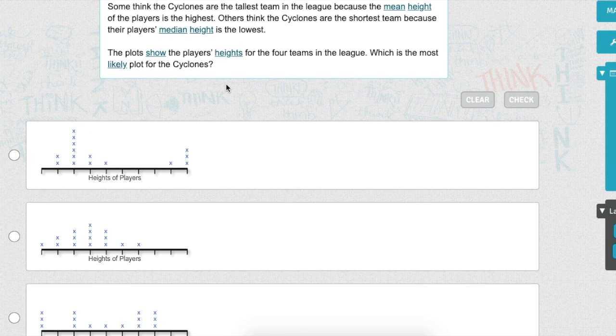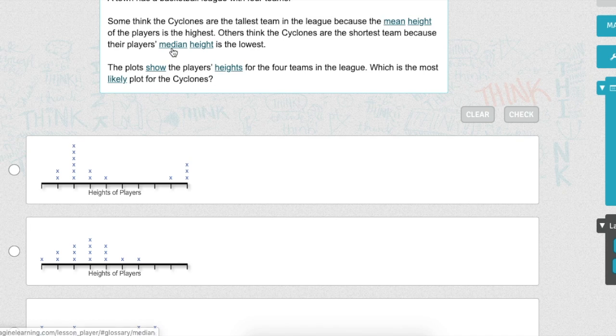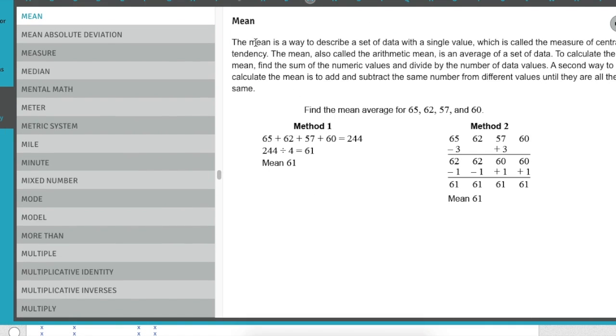Okay, again, we're talking about the mean and the median. First of all, what's the mean? We haven't talked about that yet. The mean is a way to describe a set of data with a single value, which is called the measure of central tendency. Okay, that's another word for the mean, the measure of central tendency.